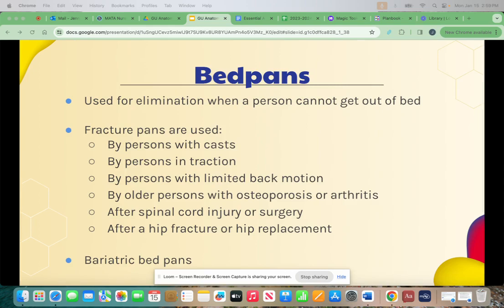Bedpans are used for elimination when a person cannot get out of bed. Fracture pans are used by persons with casts, persons in traction, persons with limited back motion, by older persons with osteoarthritis or osteoporosis, after a spinal cord injury or surgery, and after a fracture, hip fracture, or hip replacement. Bariatric bedpans can have a weight capacity of 1,200 pounds.